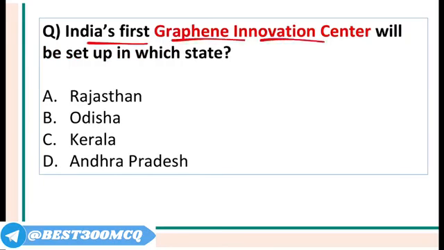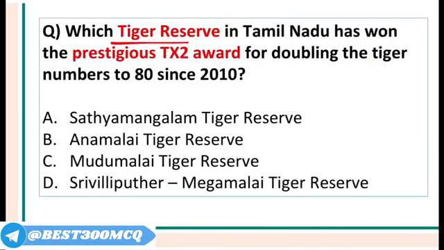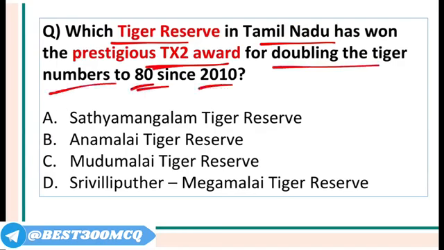India's first Graphene Innovation Center will be set up where? India's first Graphene Innovation Center will be set up in Kerala. The answer is Kerala. Which tiger reserve in Tamil Nadu has won the T/2 award for doubling the tiger number to 80 since 2010? Remember, it is the Satyamangalam Tiger Reserve.